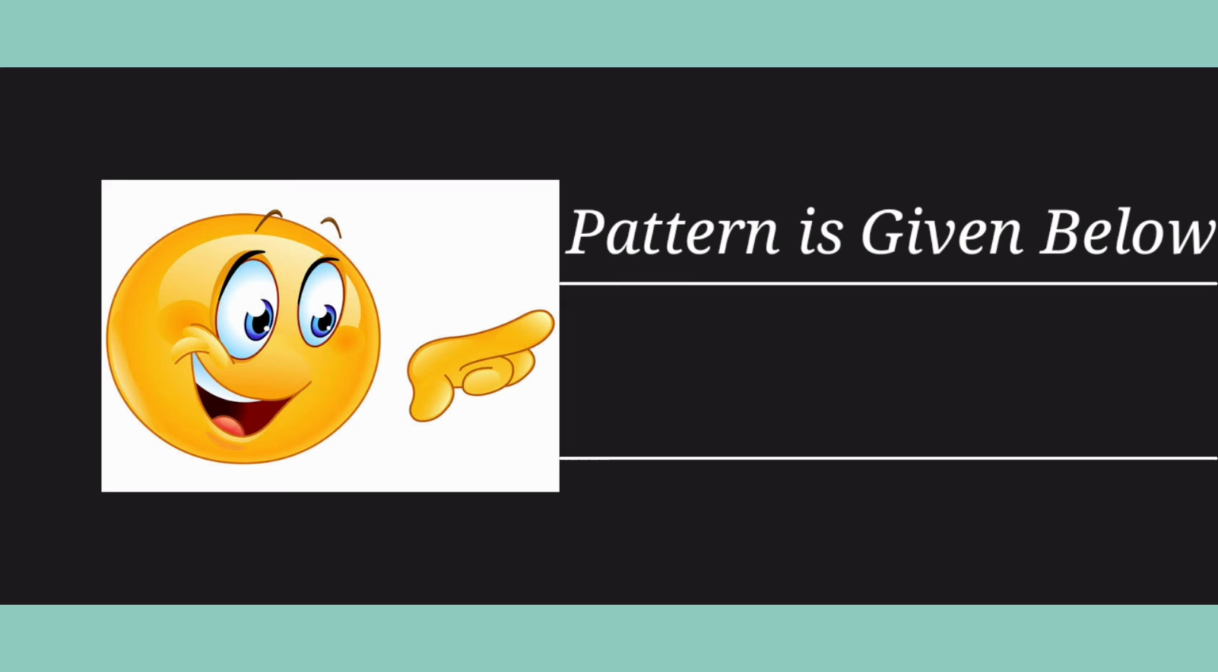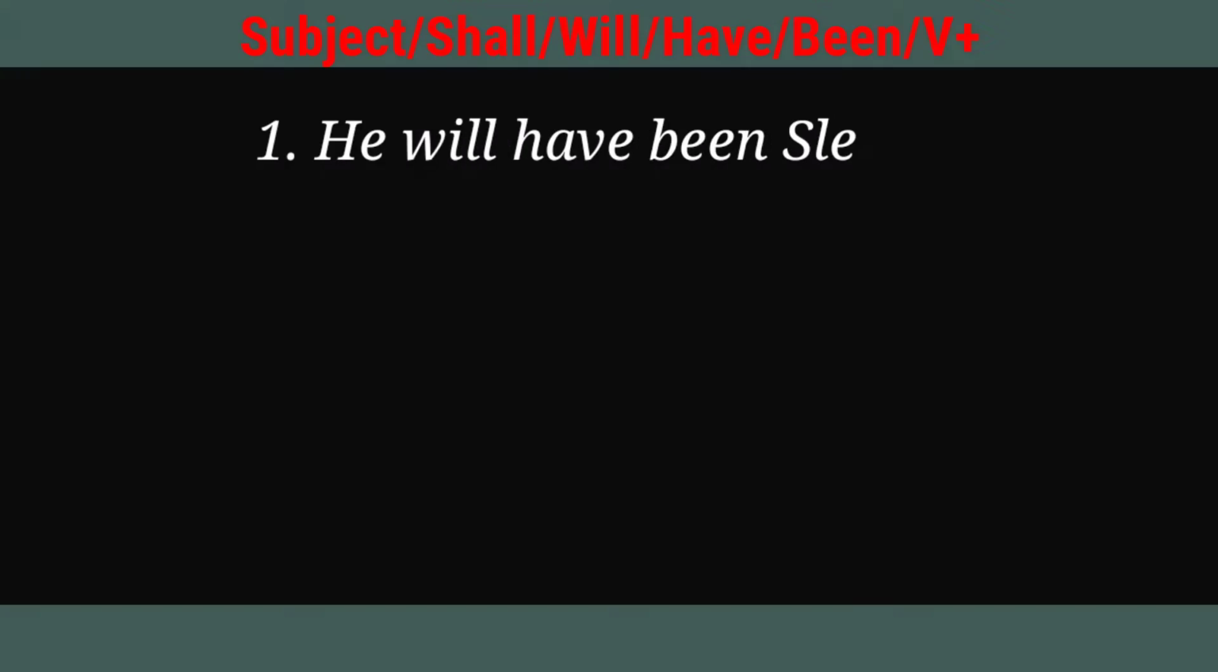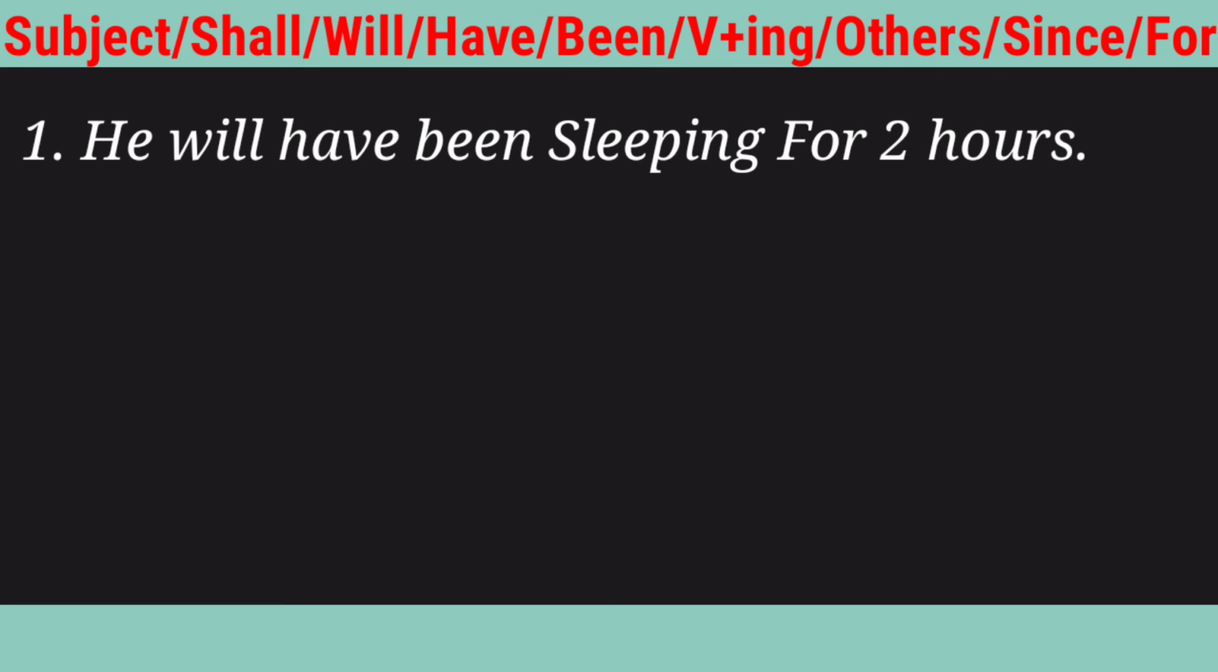And friends, the pattern of future perfect continuous tense is subject, shall, will, have been, verb plus ing, others, since or for. So friends, this is the pattern of future perfect continuous tense. If we talk about the sentences, let's go towards our sentences. He will have been sleeping for 2 hours. So friends, this is the very first sentence of future perfect continuous tense.